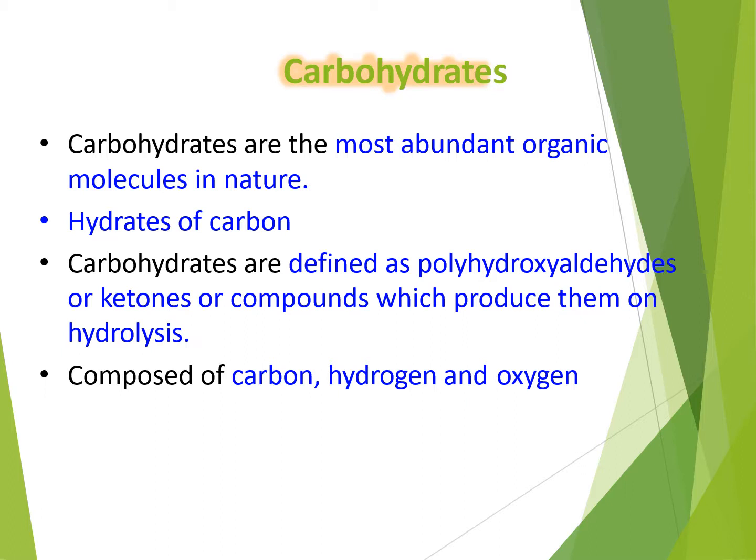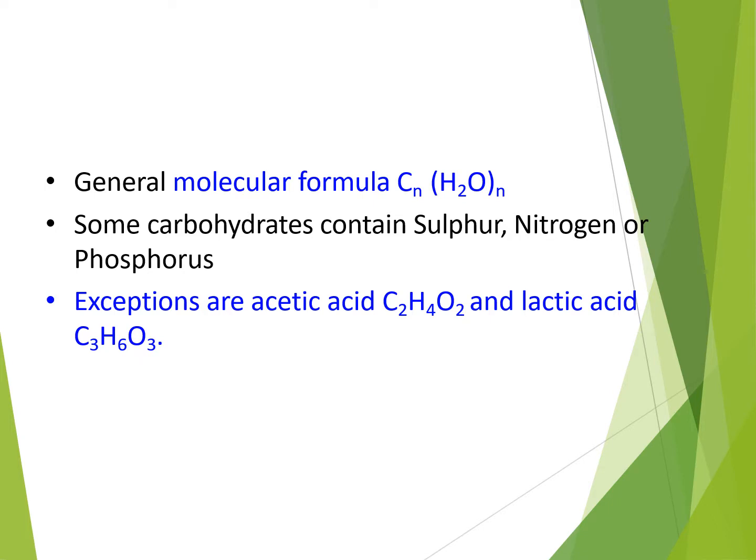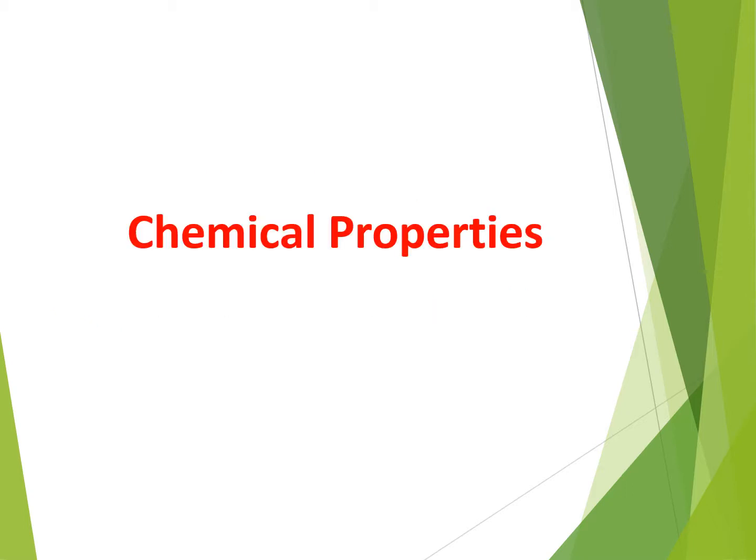It is mainly composed of carbon, hydrogen and oxygen. So the general molecular formula for carbohydrate is CnH2nOn. Some of the carbohydrates also contain sulfur, nitrogen or phosphorus. And some exceptions are also there, like acetic acid and lactic acid. We are going to see the chemical properties like tautomerization, oxidation, reduction, osazone formation and dehydration.